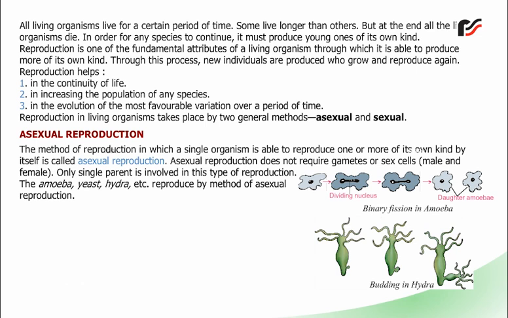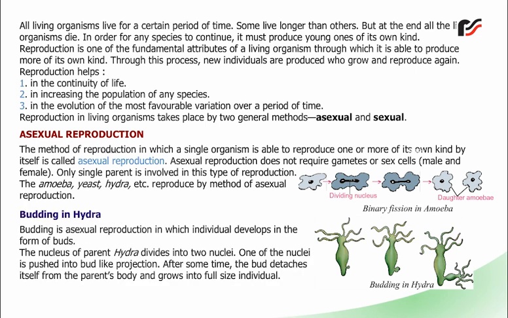Asexual reproduction does not require gametes or sex cells, male and female. Only a single parent is involved in this type of reproduction. The amoeba, yeast, hydra, etc. reproduce by the method of asexual reproduction.